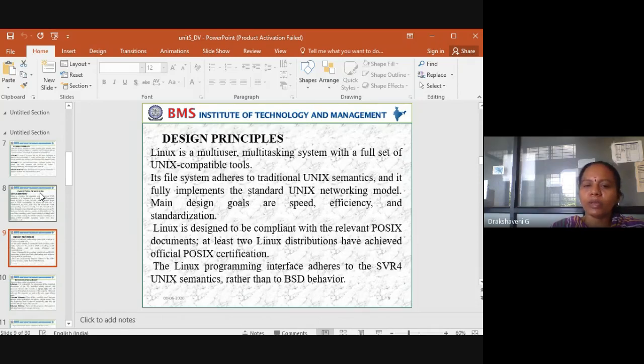Linux is designed to be compliant with the relevant POSIX documents. At least two Linux distributions have achieved POSIX certification. So this is about the design principles of Linux.